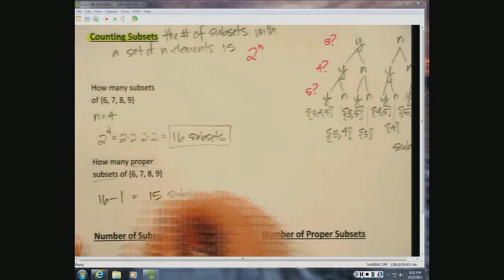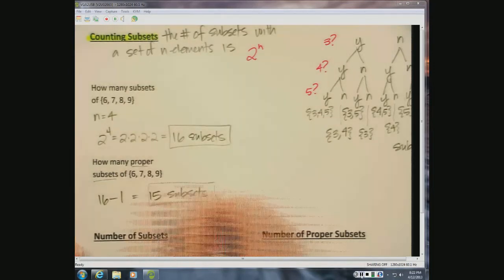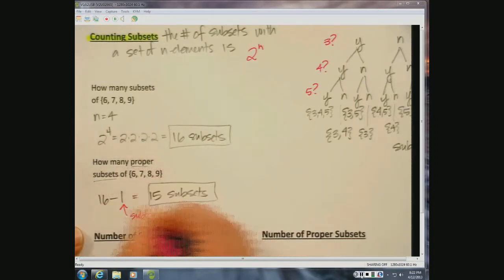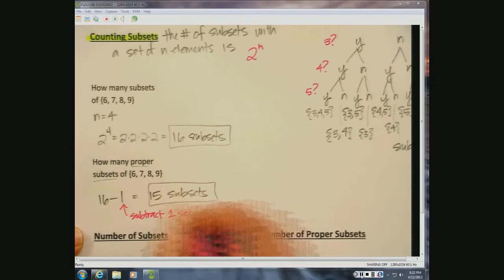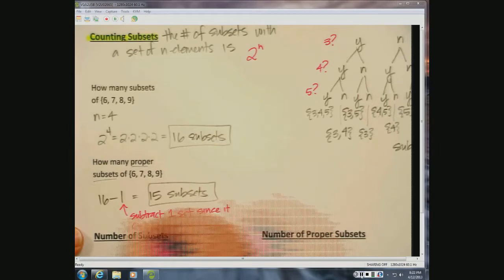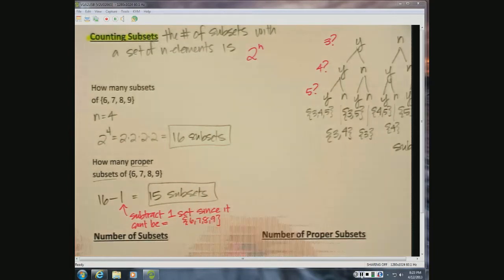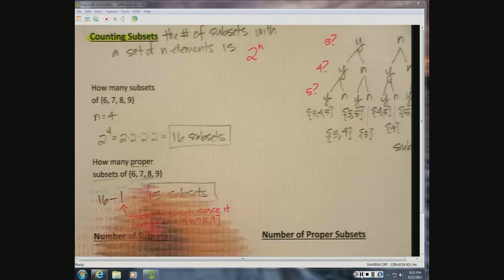And let's make a little note here. We're subtracting one of our sets since we're talking about proper subsets. The set can't be equal.